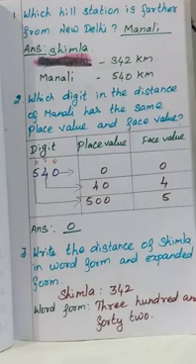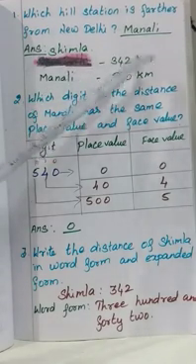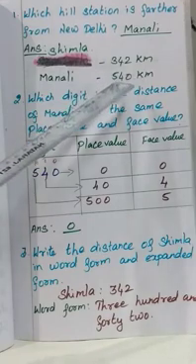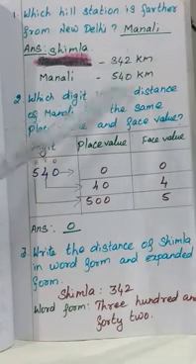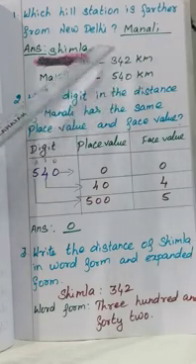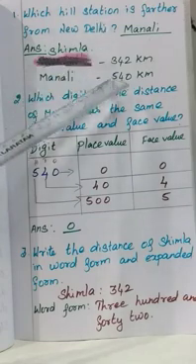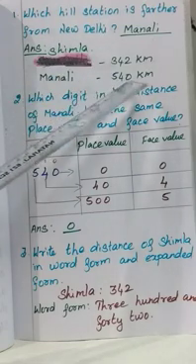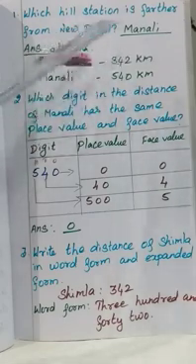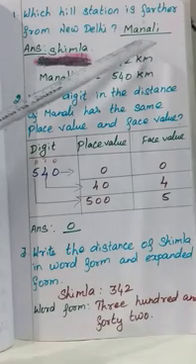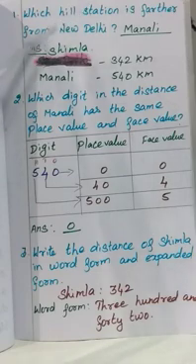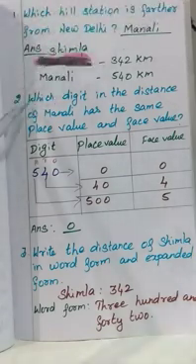The distance of Shimla is 342 kilometers and Manali is 540 kilometers. Among these two distances, one is 342 and another one is 540. So among these two, which one is the highest? 540 is the highest, the greatest number. So which one has the furthest distance? Further means long distance. So the answer is Manali. The hill station Manali is further from New Delhi. Okay, now see the second one.